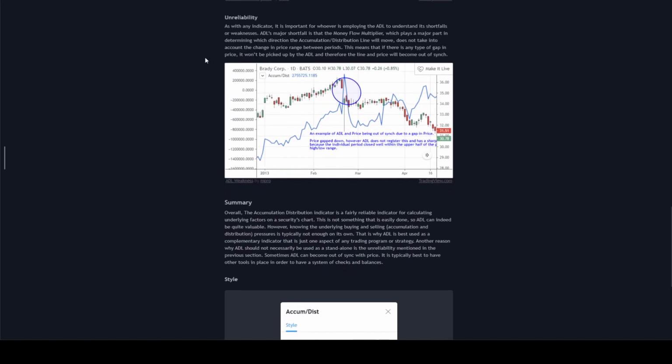Unreliability. As with any indicator, it is important for whoever is employing the ADL to understand its shortfalls or weaknesses. ADL's major shortfall is that the money flow multiplier, which plays a major part in determining which direction the accumulation distribution line will move, does not take into account the change in price range between periods. This means that if there is any type of gap in price, it won't be picked up by the ADL, and therefore the line and price will become out of sync.